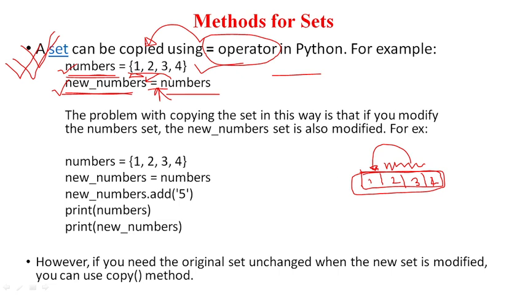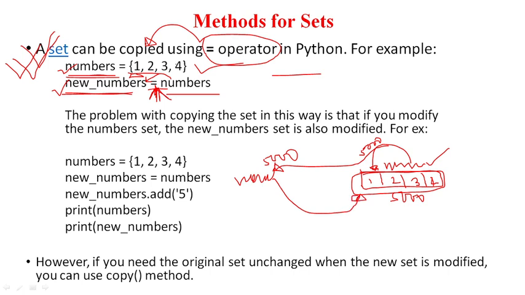Now there is another set called new numbers, and you are trying to copy the reference here, the address of numbers. So numbers is holding the address of the memory location. Suppose this is a memory location whose address is 5000, and this 5000 is held by the variable numbers. That is why it is pointing to this memory location and accessing the elements 1 2 3 4. Now you are sharing this address with the new variable called new numbers. So once new numbers has the value 5000, it will also point to the same memory location.